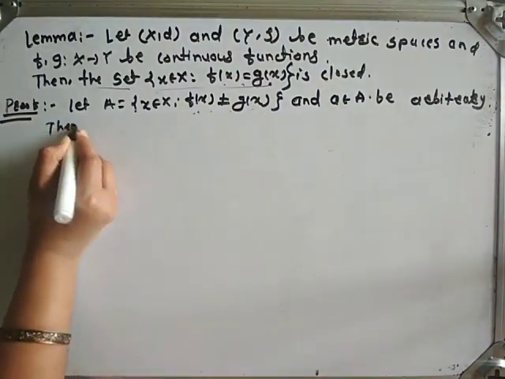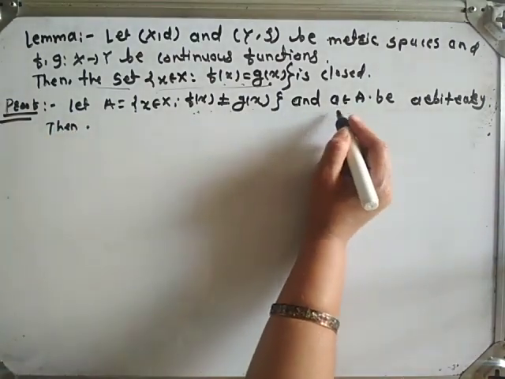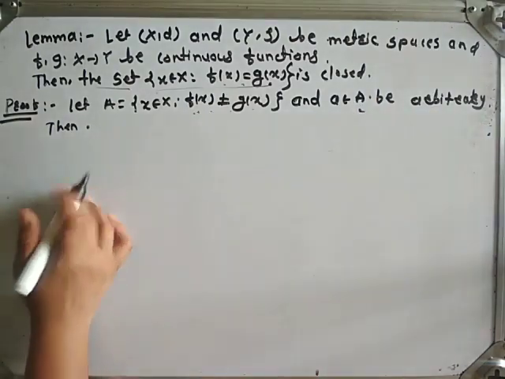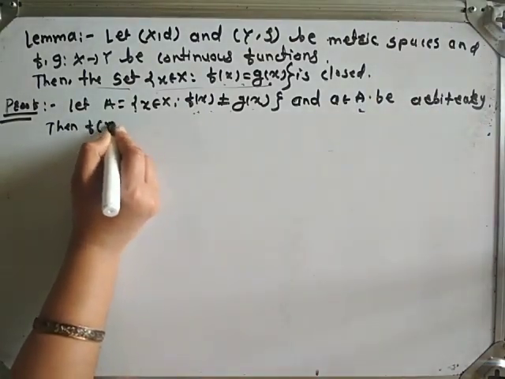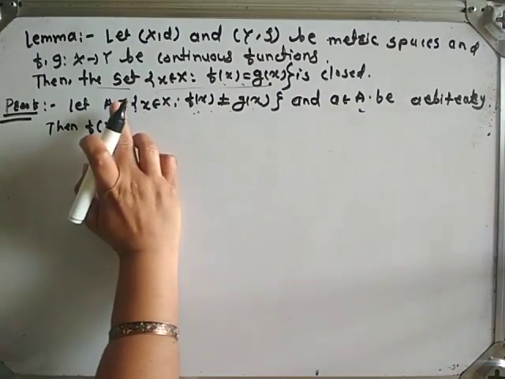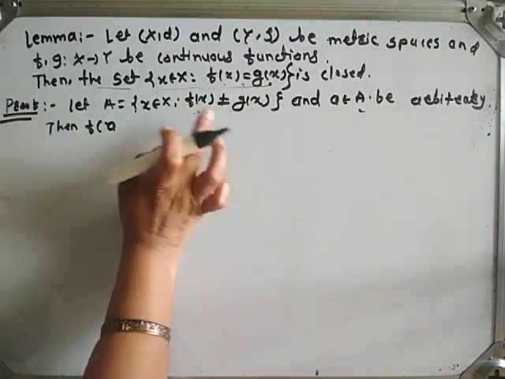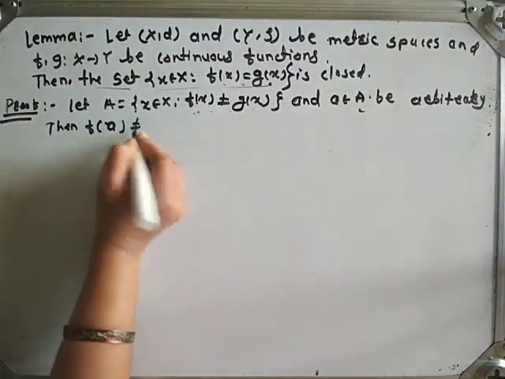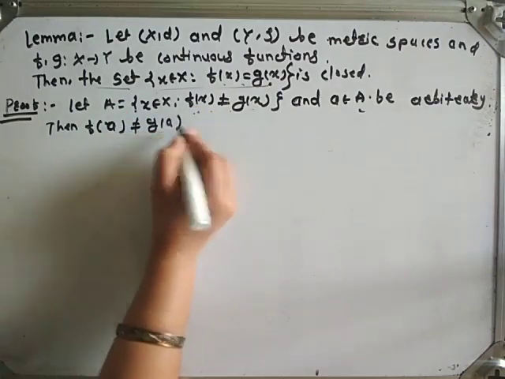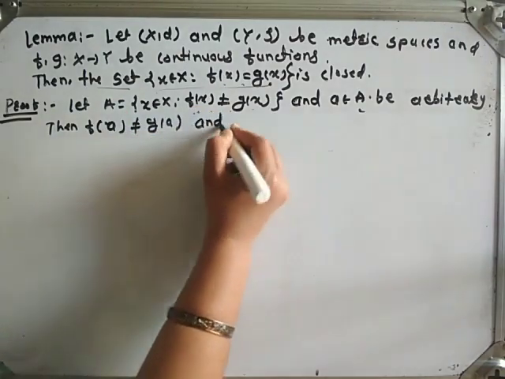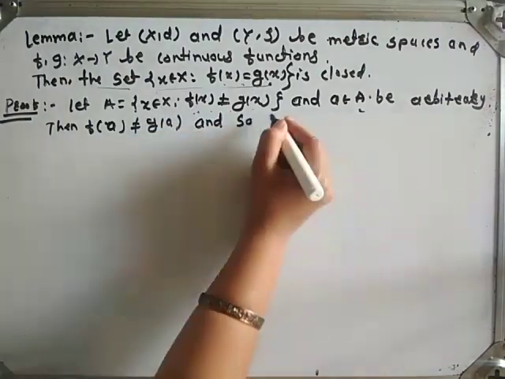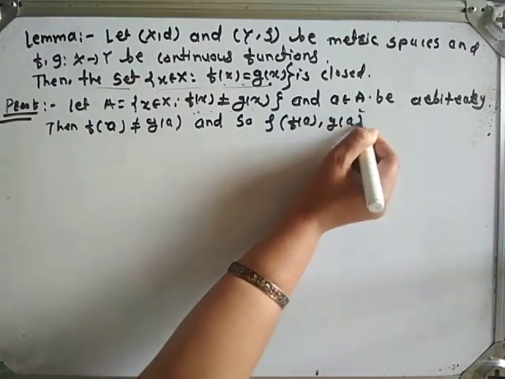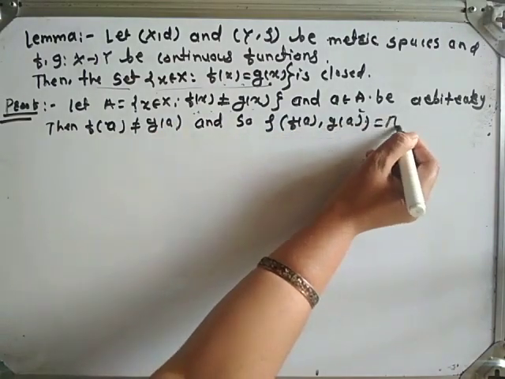Then we take a belonging to capital X to be any arbitrary point. Obviously when x belongs to this set, f of x is not equal to g of x. Therefore f of a is not equal to g of a, and so rho of f of a comma g of a is equal to, suppose, eta.